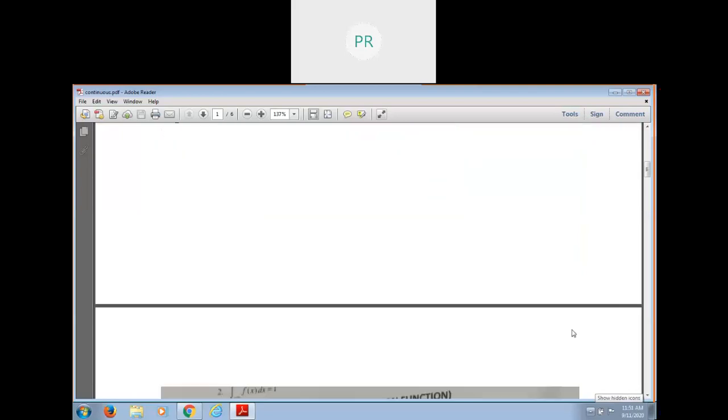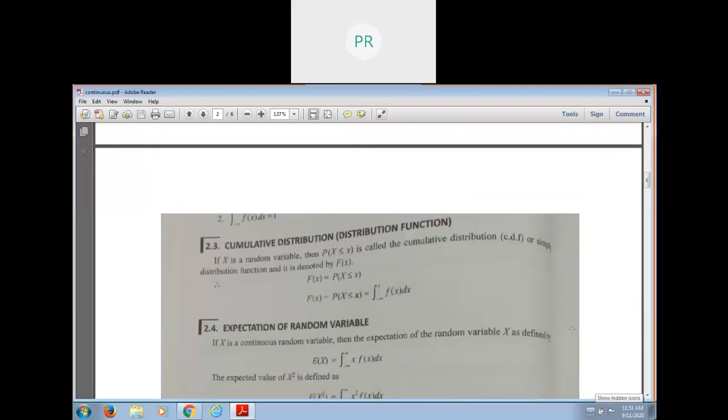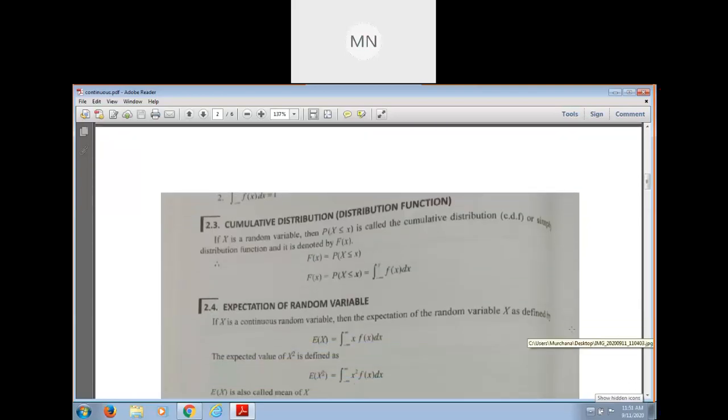Let me give the density function. For that, let me define the cumulative distribution, the distribution function.